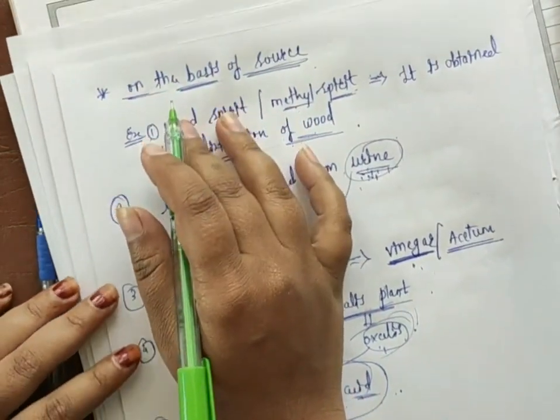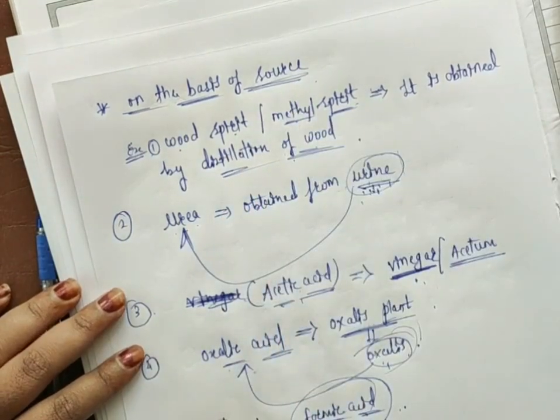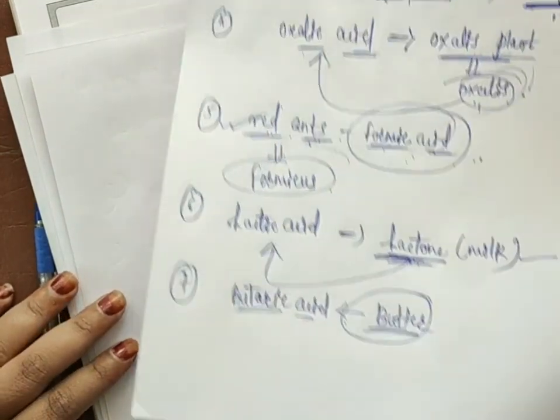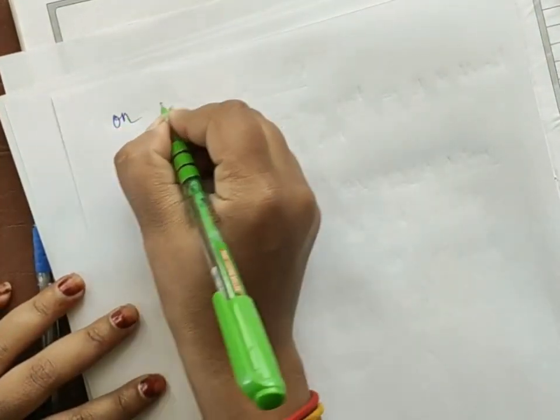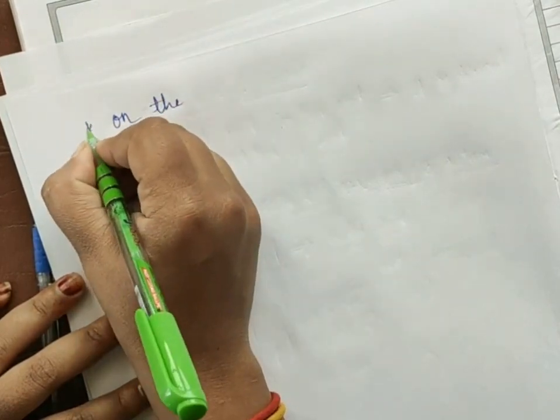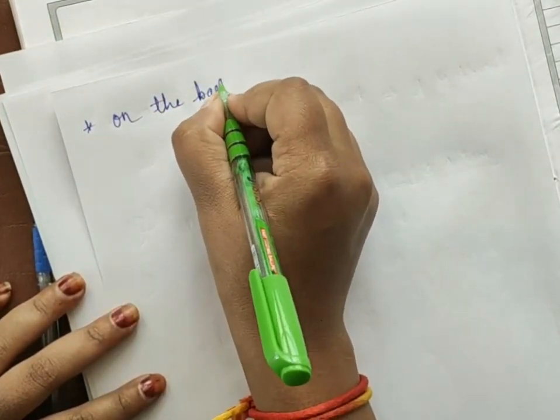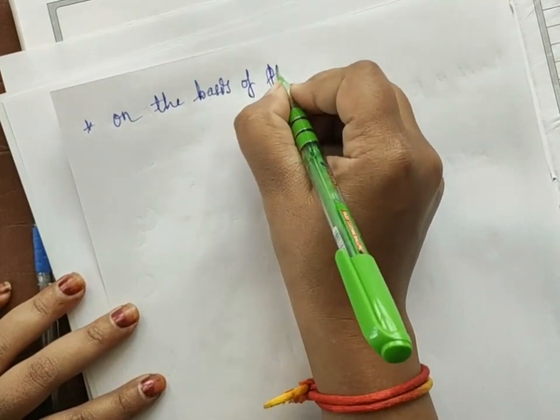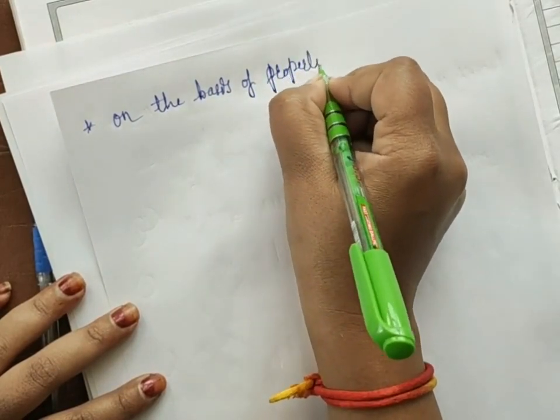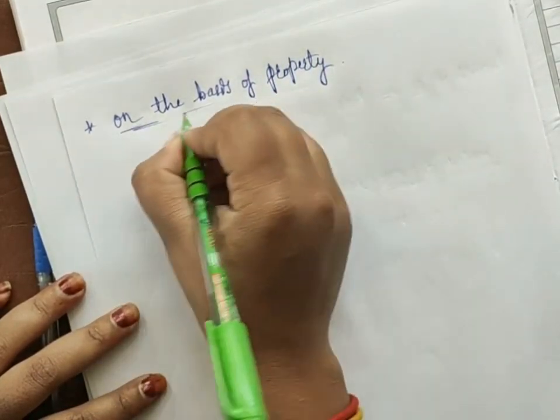so the common naming system on the basis of source is over. Now we'll move to the next, that is on the basis of property. Okay, so certain organic compounds are given names by using the common name system based on the property of the organic compound.